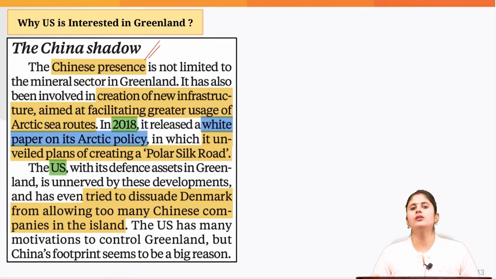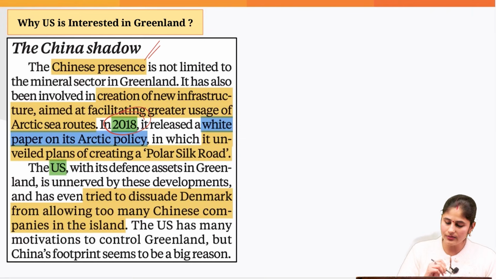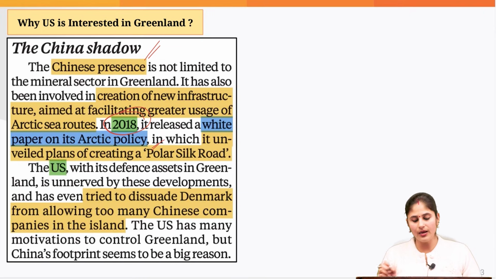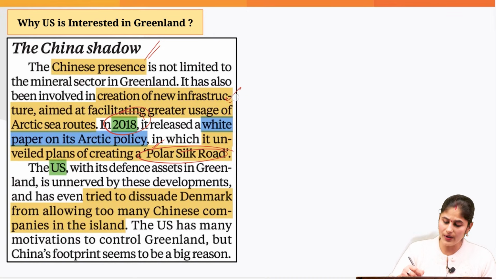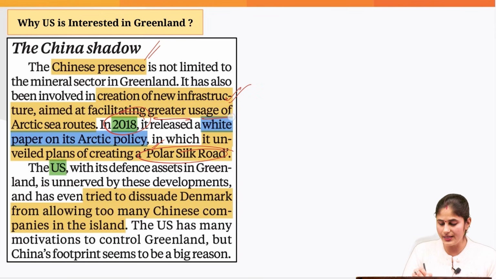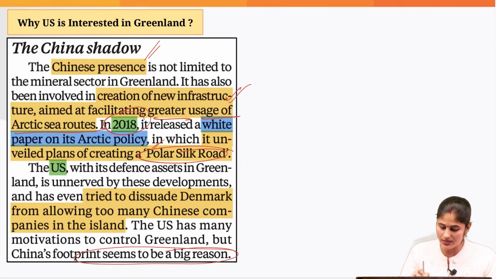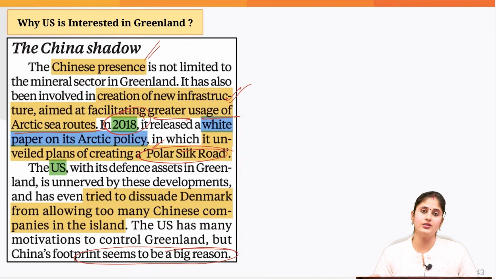So ultimately it is because China is increasing its presence in Greenland, and way back in 2018 China came up with its plans of creating a polar silk road, and Chinese presence could be seen not only in the mineral sector in Greenland. It has also provided the requisite funds for creation of new infrastructure, which aimed at facilitating greater use of Arctic Sea routes. So all these things, especially the Chinese footprint in the Greenland region, have become the major reason why Trump wants to get a hold of this particular Greenland region.